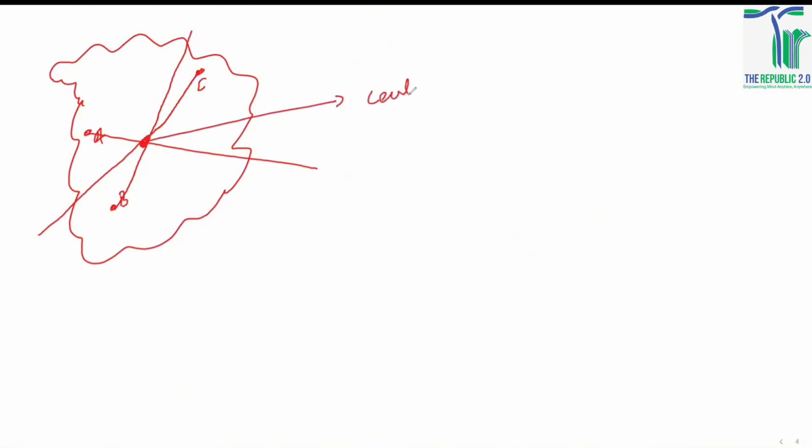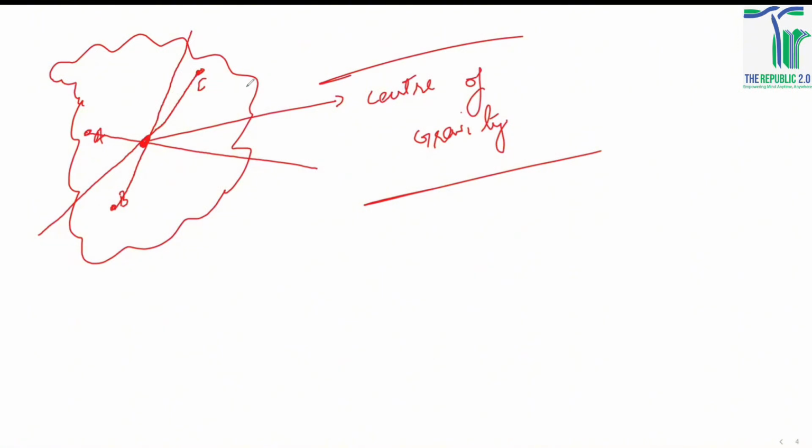First of all, I'm going to draw a straight line down from A like that. Then I'm going to draw a straight line from B downwards like that, when I'll be pinning it with the help of a nail. And then I'll be drawing a line like that as well. So you can see that whenever you do that experimentally, they would be intersecting at a common point. And that common point is known as the center of gravity. So this is how we find out the center of gravity of irregular shaped objects, right? So this is what we have at the moment.